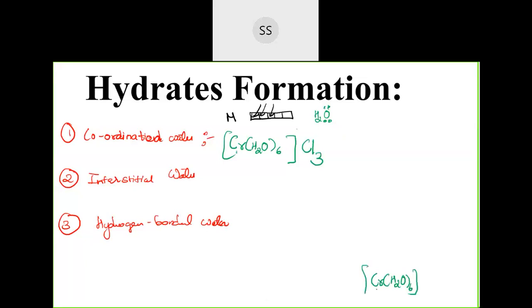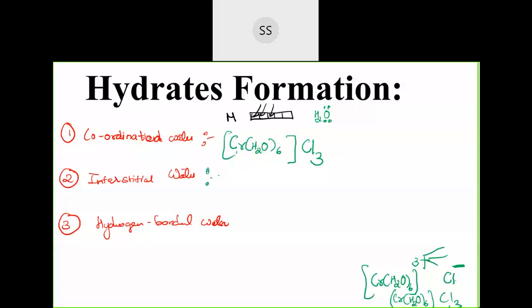See, this is the complex, where chromium was in +3 state. Now to neutralize this +3, it can combine with a negative ion, Cl minus. So how many Cl minus ions can combine with this 3 plus? To satisfy the 3 plus charge, 3 negative ions can be combined, no? So I said you can cross multiply now. When you cross multiply, you get CrH2O6, Cl3. Okay, that is what I wrote here. This is an example of coordinated water, where water is acting as an electron donor, giving its electron pair to bind with the metal.